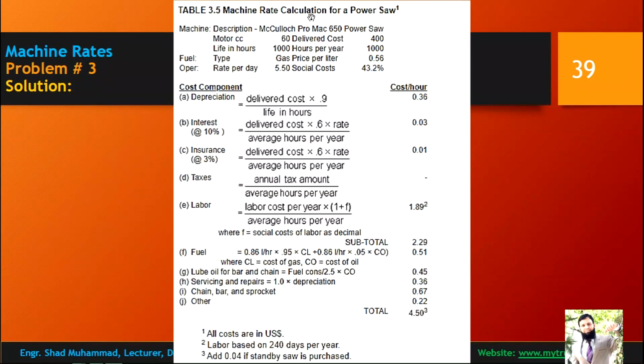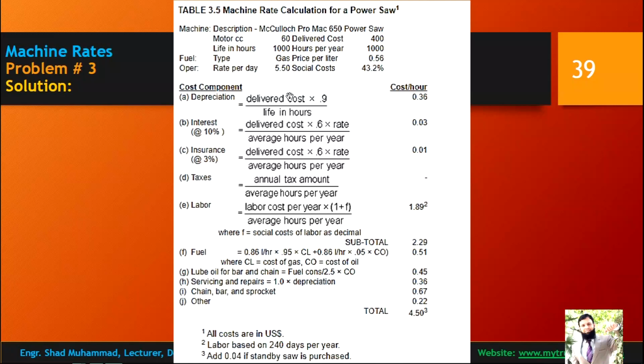So you can see the machine rate calculation for the power saw. Machine description: this is the description of the machine, a 60 cc motor, life in hours 1000 hours, fuel type gas, and operating rate per day is 5.50, and social cost is this much, price per liter is this much, and hours per year.